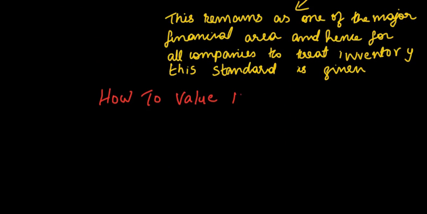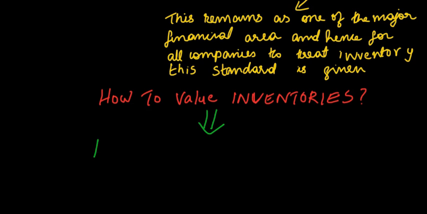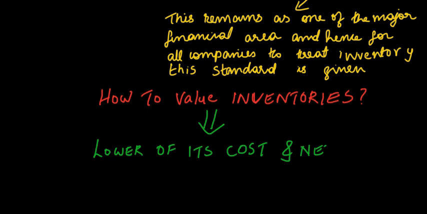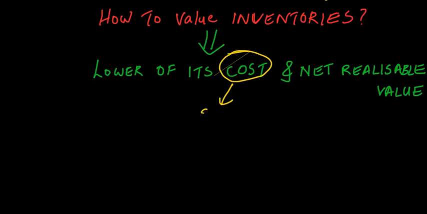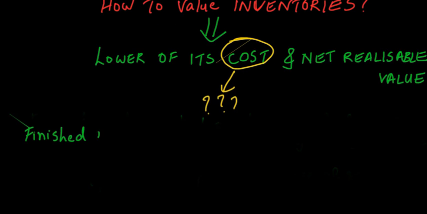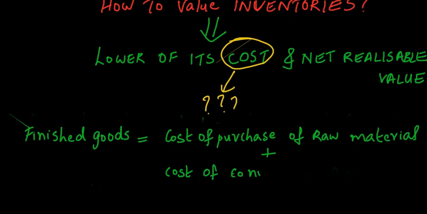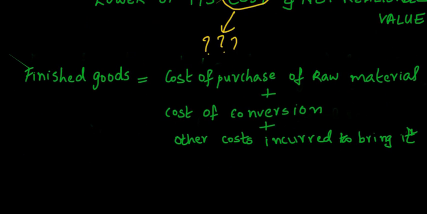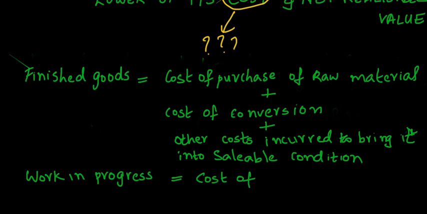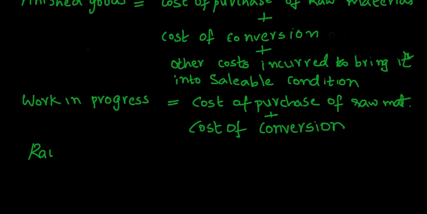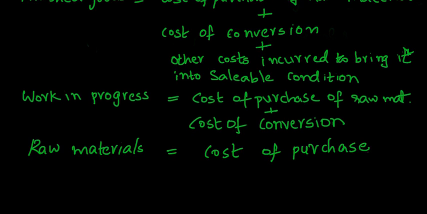So, how should inventories be valued in the books of accounts? The standard instructs us to value inventories at the lower of its cost and net realizable value. What then is the cost of inventory? For finished goods, cost is a summation of the cost of purchase of its raw material, the cost incurred to convert those raw materials into finished goods, and other costs necessary to bring the inventory to its present location and condition. For work in progress, it is a summation of cost of purchase and cost of conversion. For raw materials, its cost is the cost incurred for purchasing the raw material.